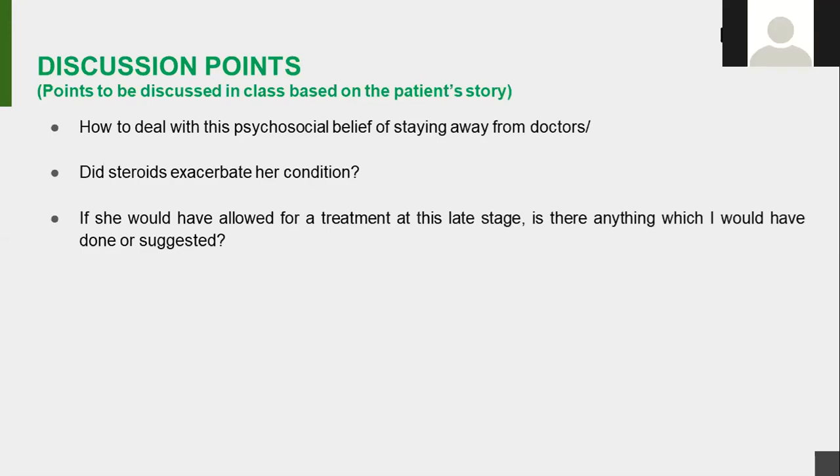Sir, as this was mainly a metastatic spinal cord compression, which we came to know later on based on her assessment, steroids would have actually helped her with relieving the compressive features and the pain per se. So it wouldn't really exacerbate her condition. Worse, what would happen is if she had an underlying sepsis, like say a UTI or some other kind of infection, and steroids are given without the cover of an appropriate antibiotic, then it would exacerbate an infection and worsen the condition. But directly, if this is not there, then steroids would have helped her with the symptom relief.